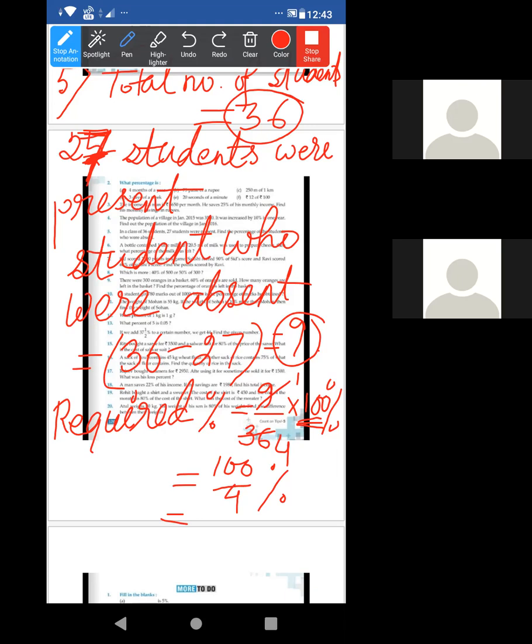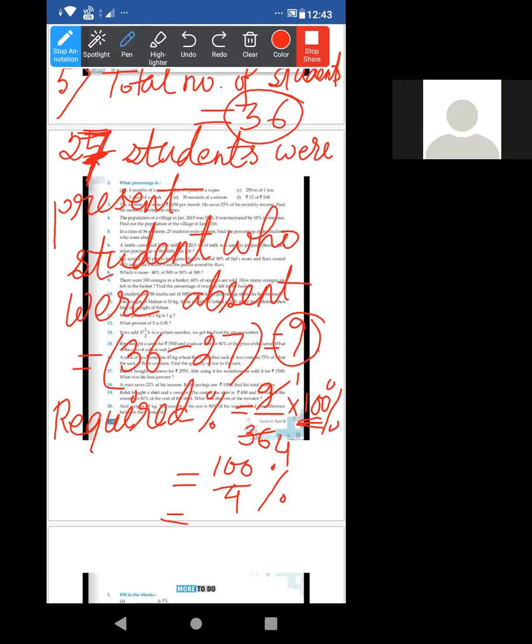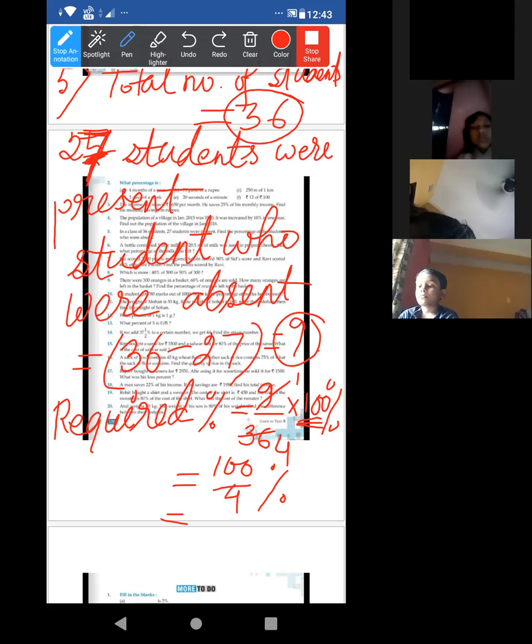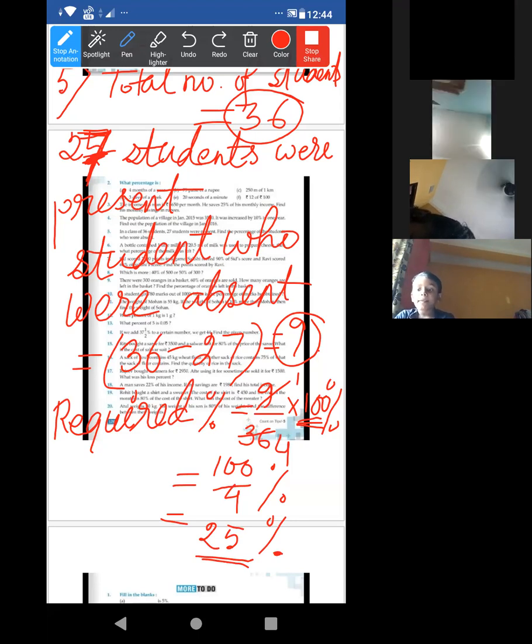Keep your camera on. Ashmita, can you say? Only 25%. You cannot divide this one. Yes, ma'am, I got it.